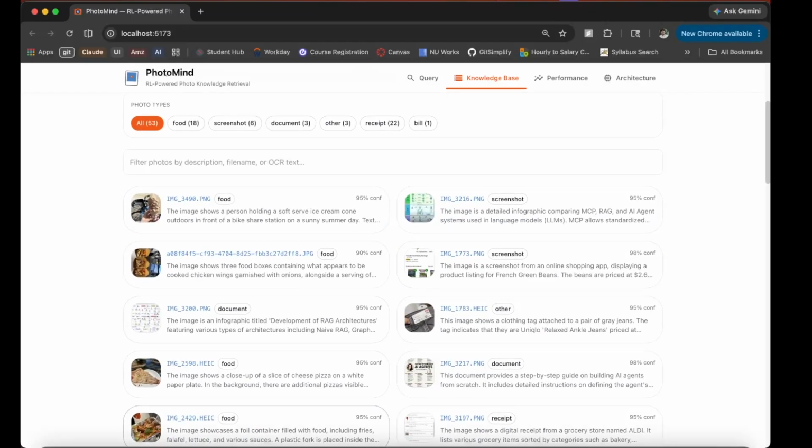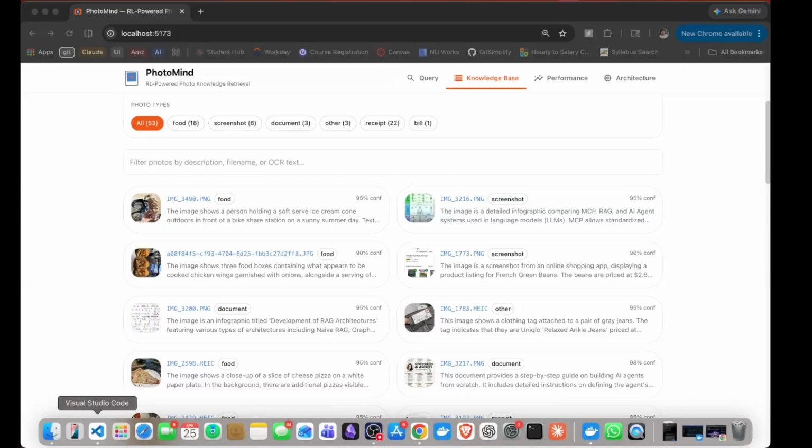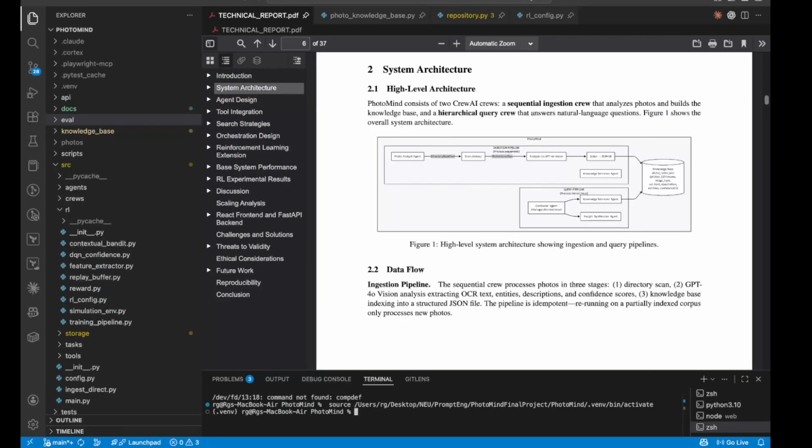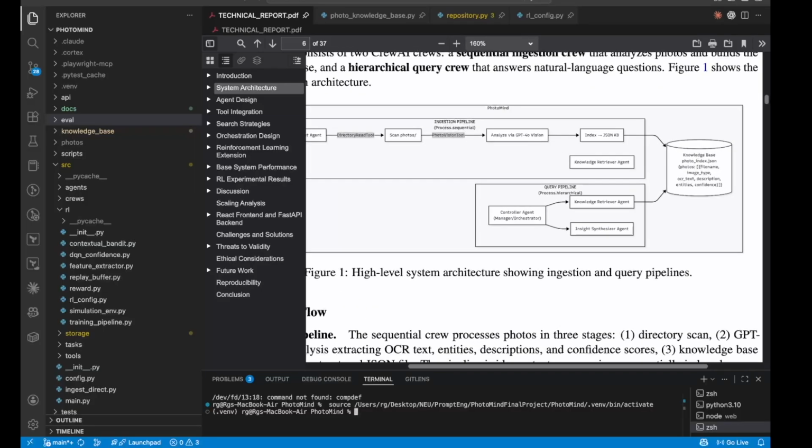Now, let me go through the architecture first. Here. So, how does it actually work under the hood? Let me walk you through the architecture. There are two pipelines here. Ingestion is sequential, scans photos, runs each one through GPT-4o Vision, writes a structured record to the knowledge base. Each photo gets entities, OCR text, a description, image type, and a confidence score.